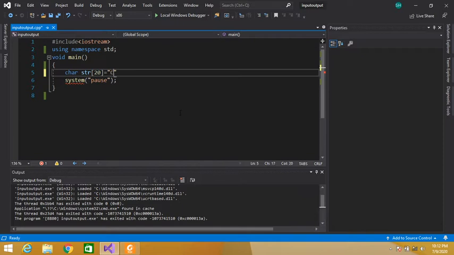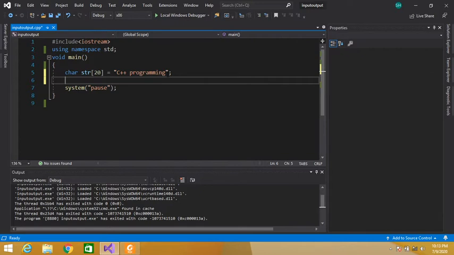Let's say "C++ programming". I have declared a string of length 20 and I have initialized it with C++ programming.